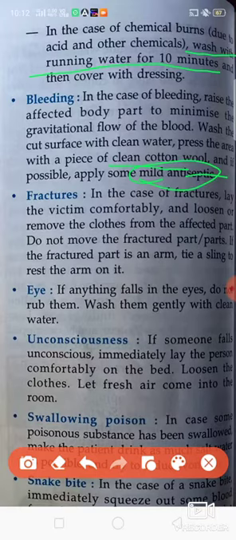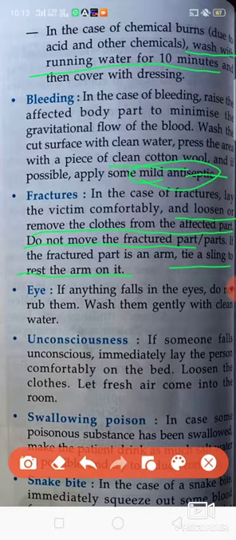Next is the fracture. Fracture means when there is a breakage in the bone. When the person's bone gets broken, what should we do? First thing is that we should immediately go to the doctor. But before that, within 5 to 10 minutes, we should loosen the clothes of that person and not move the fractured part. And for the fractured part, we should tie a string or rest the arm on some surface, so that the fractured part will not move.